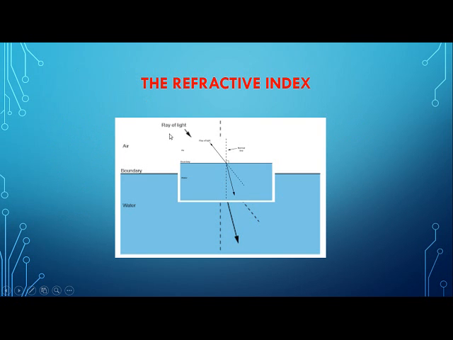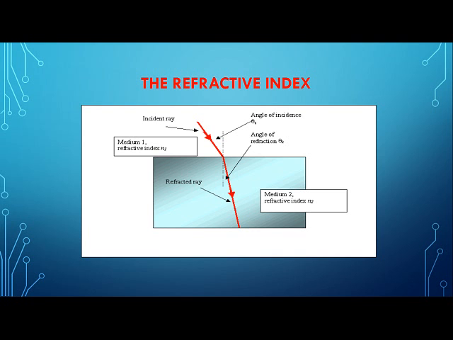Here in the picture, this is the ray of light and here is the water. Here the velocity of the light will decrease. So here we get two media: one is the transparent air and another is the transparent water. Now refractive index. Children, you remember the incident ray in reflection, this is the angle of incidence, and this is our normal line.